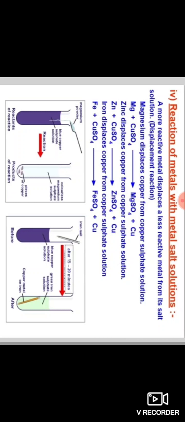Less reactive metals are those that do not react with water, like lead, copper, silver and gold. The question arises: which metal is more reactive? Magnesium, zinc and iron are more reactive than copper.